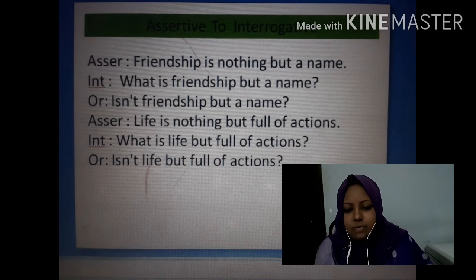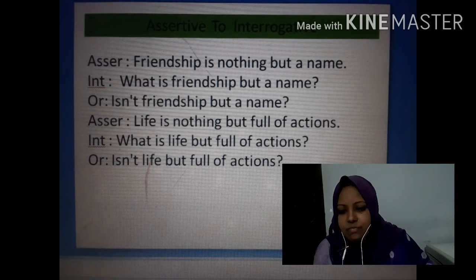These examples are on the same rule of introductory there. You have to just replace the subject, that is in this sentence friendship, with what, and the sentence is turned into interrogative.